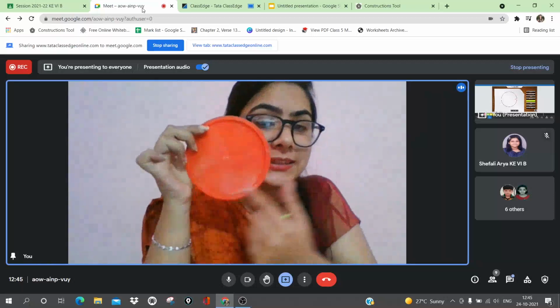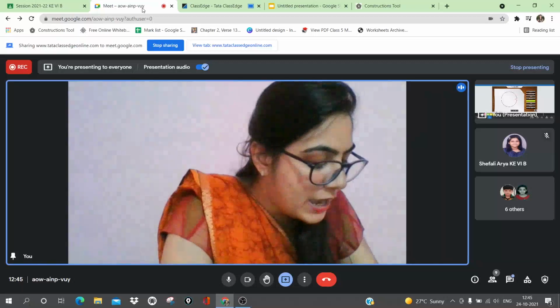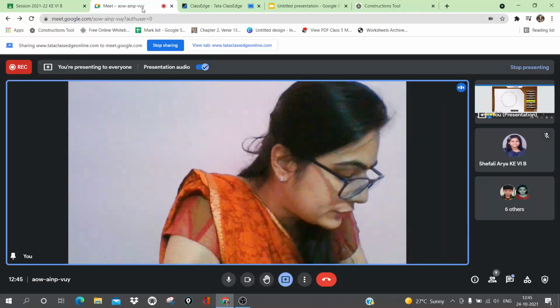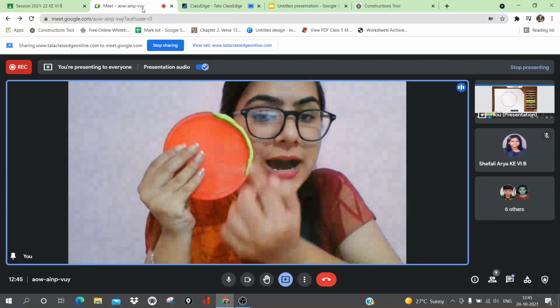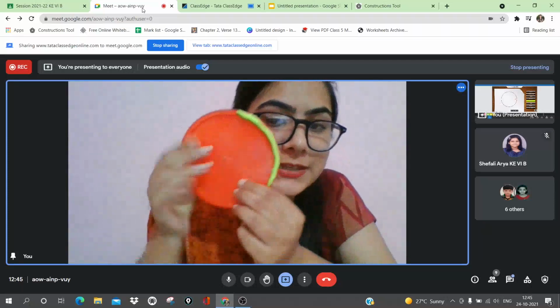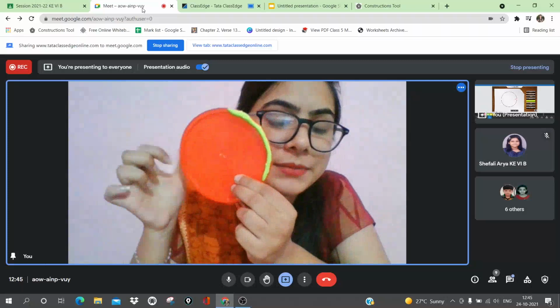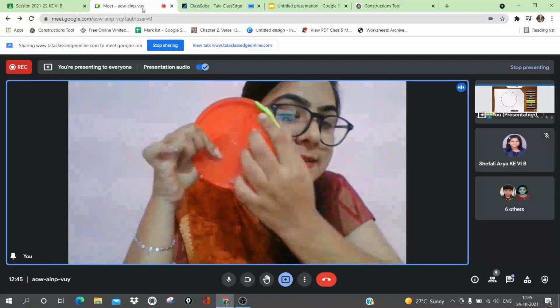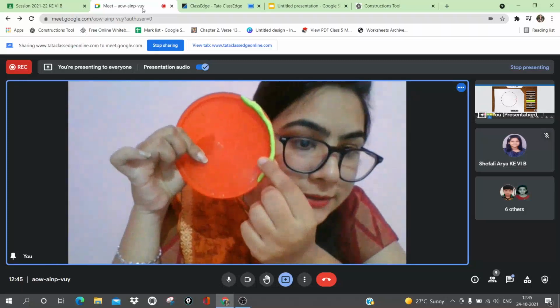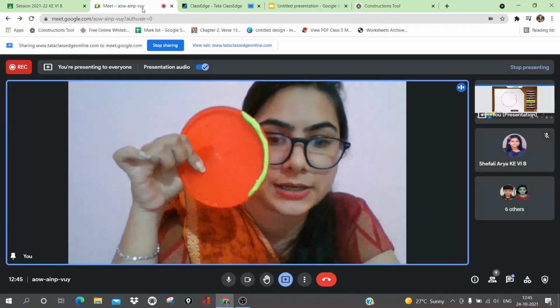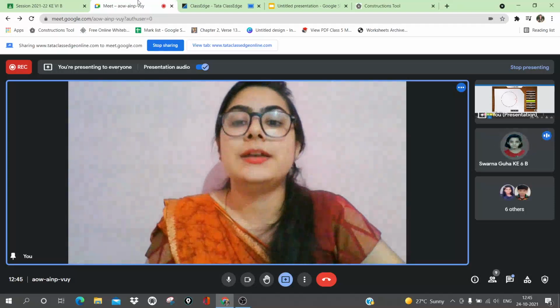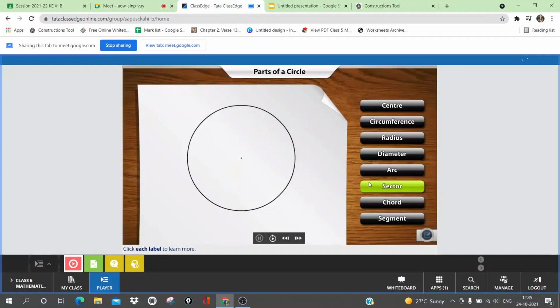So you all have seen this is the circumference. Now I am pasting clay so that I can show arc to you. Here you can see the part of the circumference, this green color, this whole thing is circumference. I am taking a part of the circumference. It is called the arc. Is this clear? Arc is a part of the circumference. Yes, ma'am. Good.